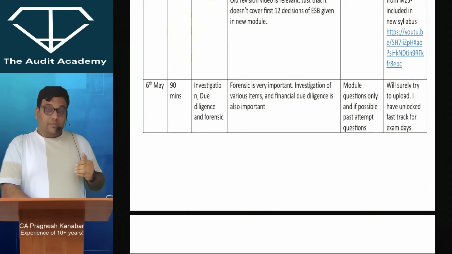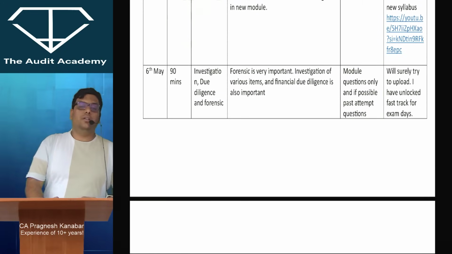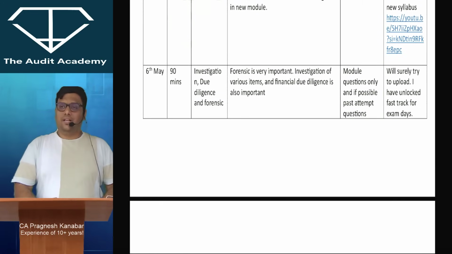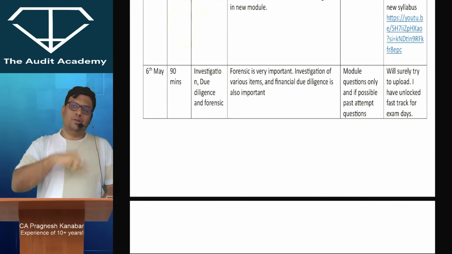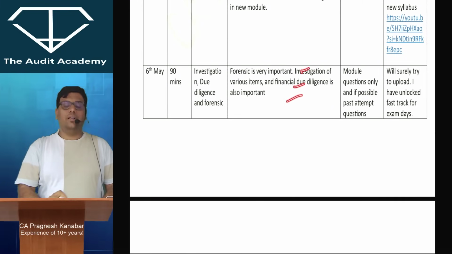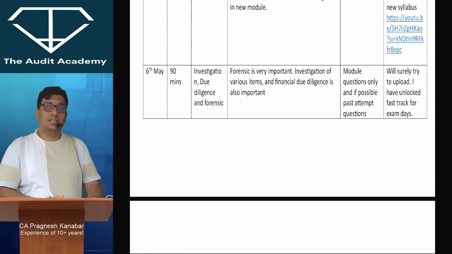Then again, 6th May, 90 minutes you will give to the chapter investigation, due diligence and forensic, for which again I am trying to shoot one revision lecture, but don't worry, I have already unlocked my fast track. Let me tell you, forensic is important for theory, by heart karna padta hai forensic. Whereas investigation and due diligence, I have written few things that are important over here, and even if you just finish module question bank, then it is fine.